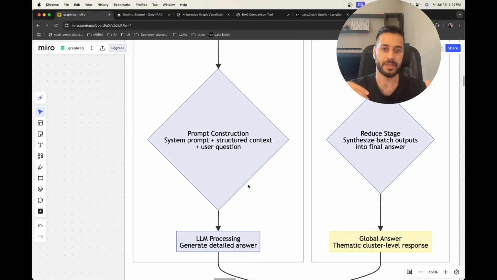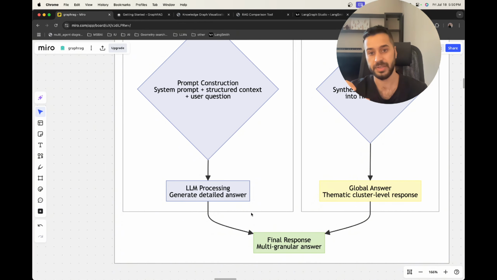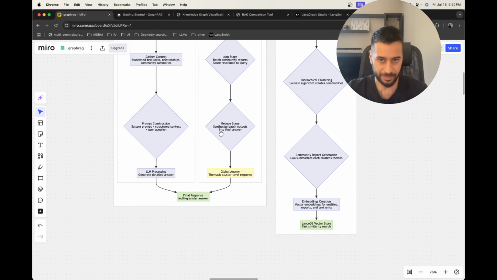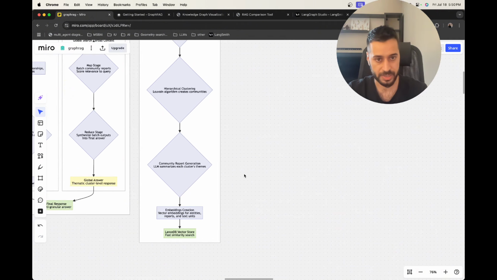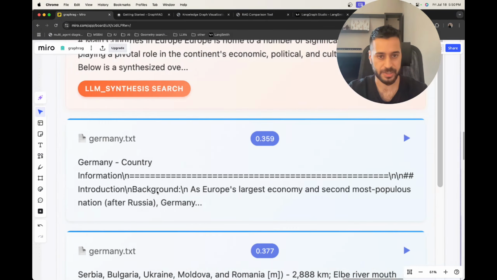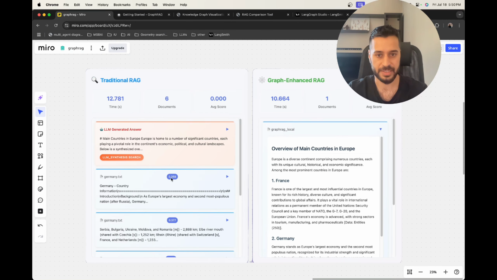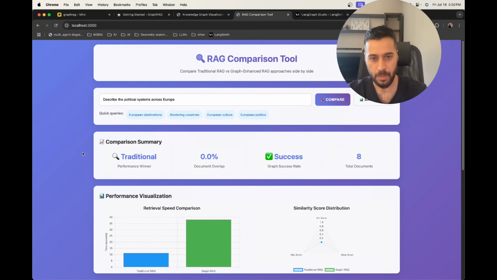After that, we build the prompt. We do the prompt construction using all the information that we gathered from the graph traversal, from the relationships, and from the community that it belongs to. Then we build the context and give it to a large language model to summarize the final answer for us. Now, after we have seen how both algorithms work, let's see a live, side-by-side comparison of how they actually work. I have built this side-by-side comparison, and now I will show you.